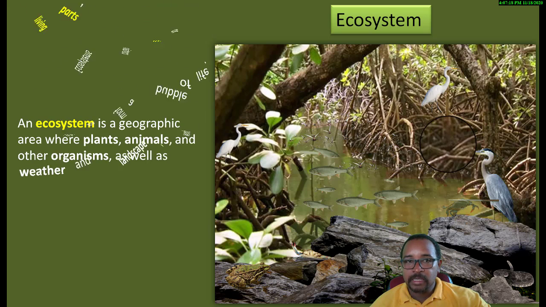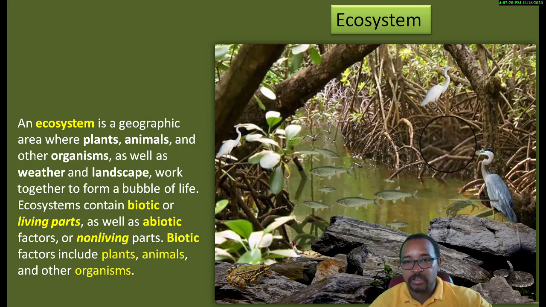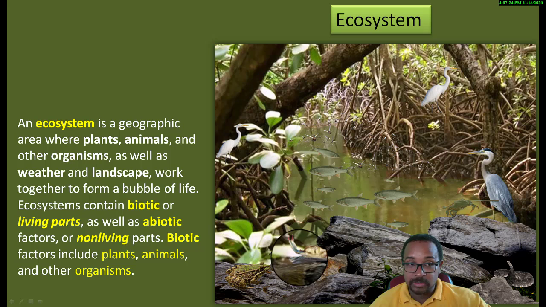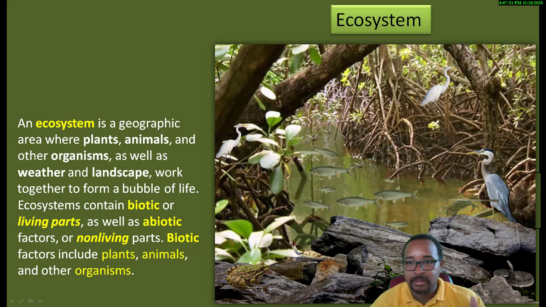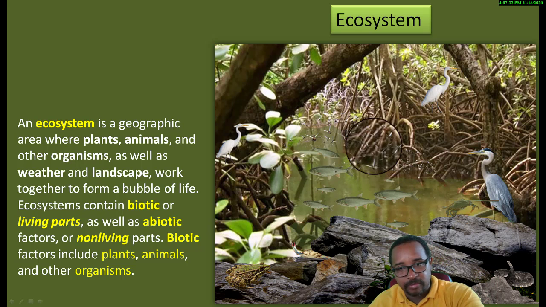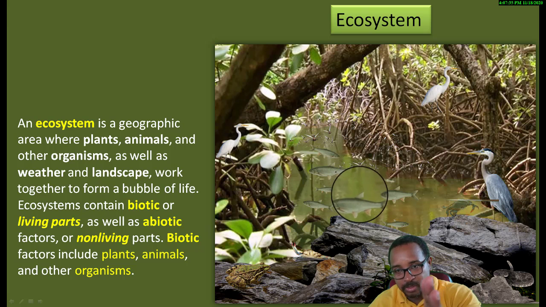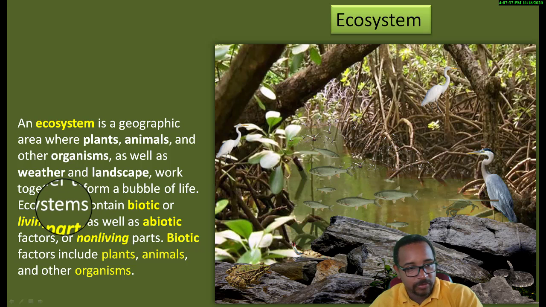Now it says an ecosystem is a geographical area where plants, animals, and other organisms, as well as weather and landscape, work together to form a bubble of life. Now this is like a swamp, right? Yeah, this is a marsh swamp, and you have water here, and the water is where the mosquitoes will grow, and the fish, and so forth.